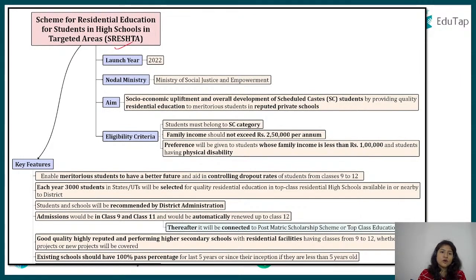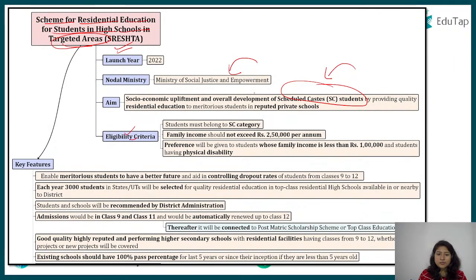Okay, so the full form of Shrestha is important to know: Scheme for Residential Education for Students in High School in Targeted Areas, and here we are focusing on scheduled caste students. If we are talking about a specific section of society, even if we are talking about schools and education, but we are focusing on a minority of a society, it usually falls under the Ministry of Social Justice and Empowerment. Anything related to education that is provided to all would most probably come under the Ministry of Education. But if a particular section has been targeted, it usually falls under the Ministry of Social Justice and Empowerment.